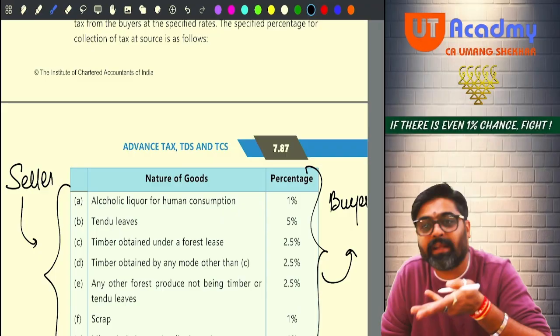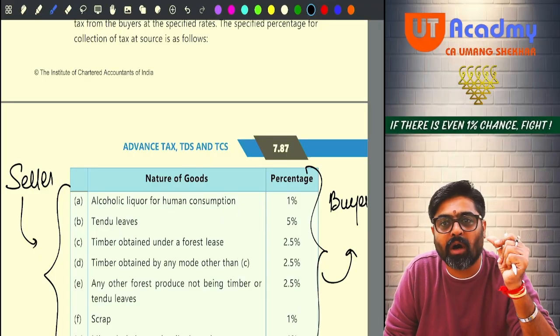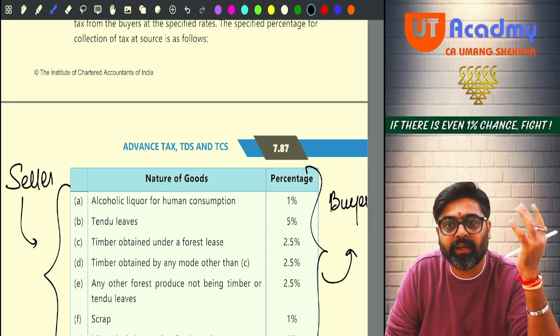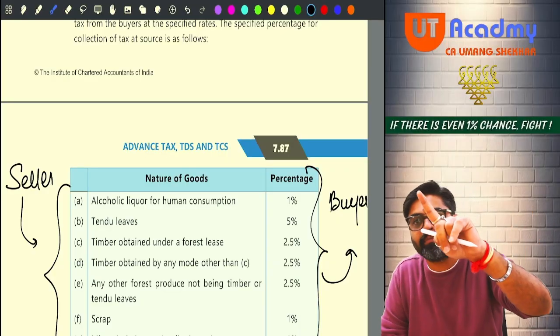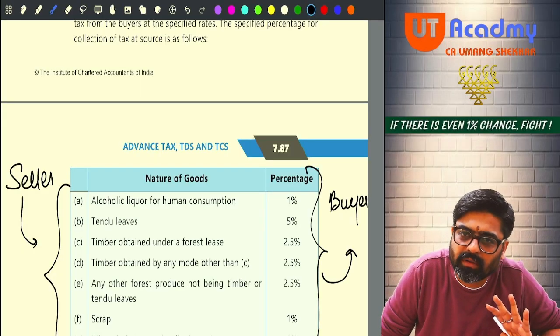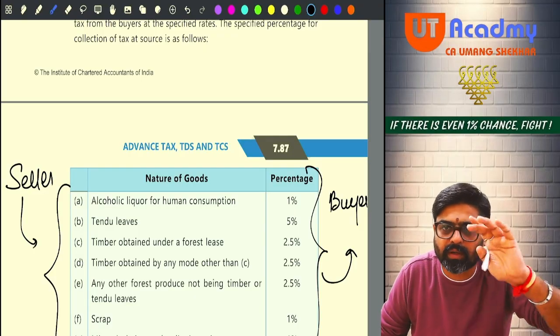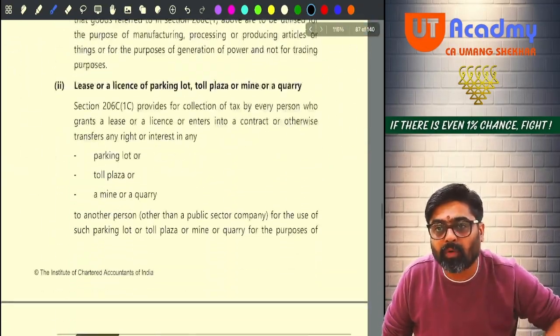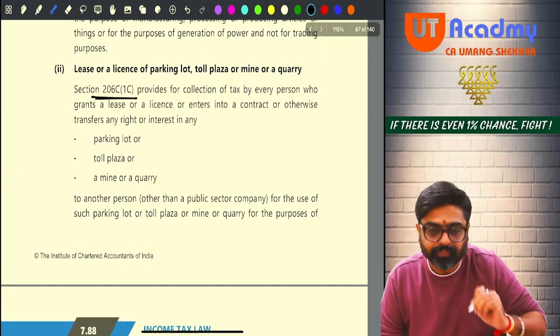Here I will debit in my books. Yes or no? So at the time of debit in my books or at the time of receipt, whichever happens earlier, at that time the TCS has to be recovered. Will you remember this? Sure. 206C subsection 1 over.